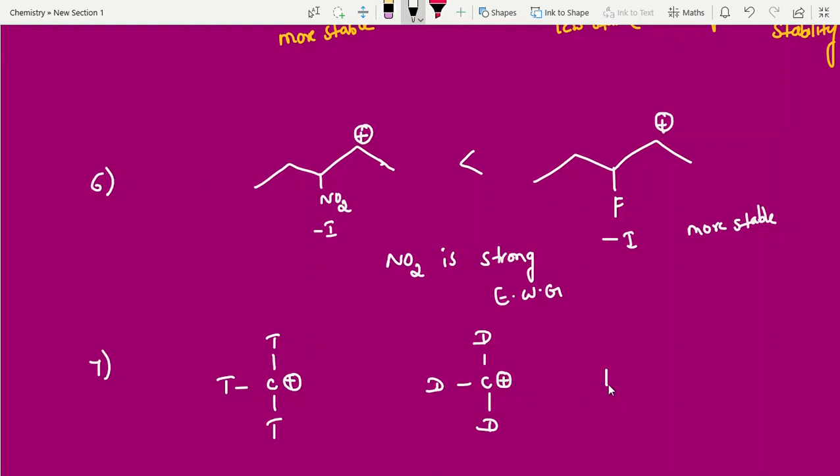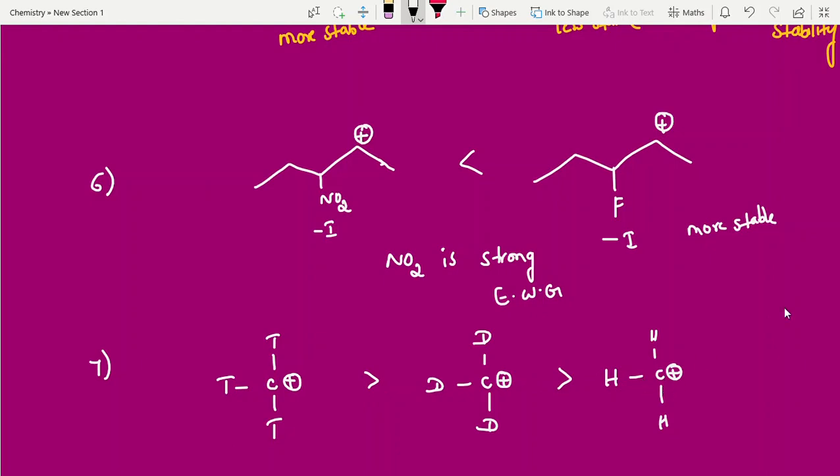Okay, and here hydrogen they're giving. So which is more stable? Hydrogen, if it gives electrons, it doesn't have electrons, is one electron only. But among these three, tritium is more stable. Tritium, then deuterium, then hydrogen.